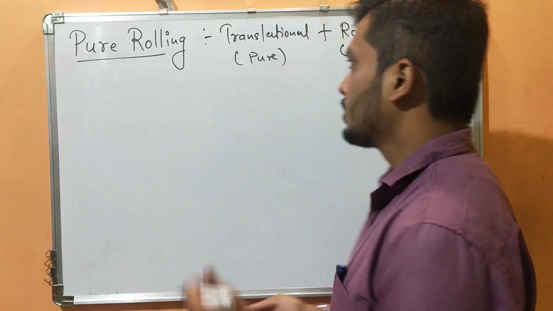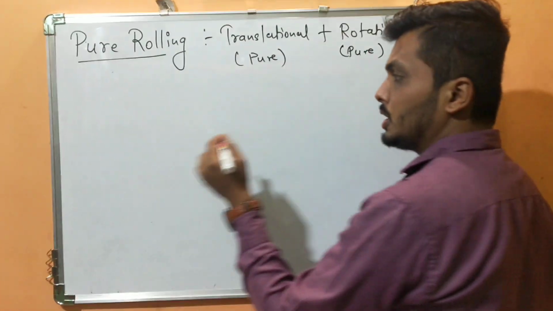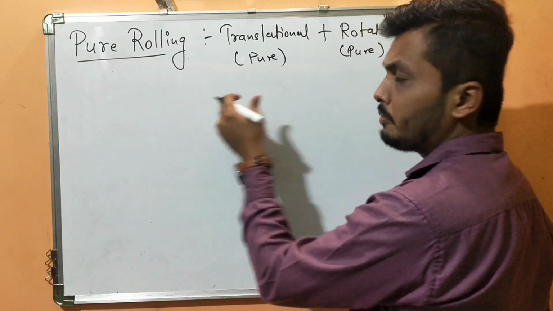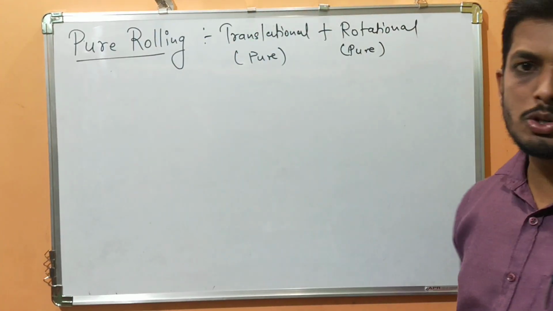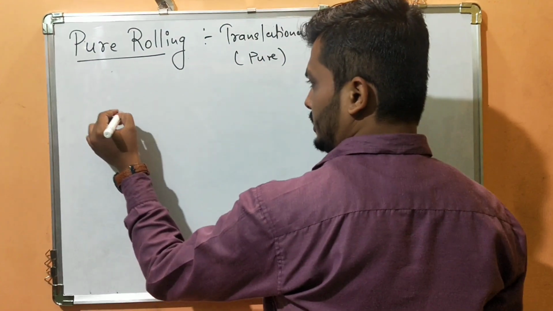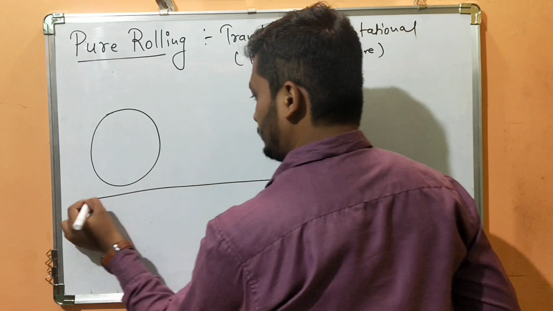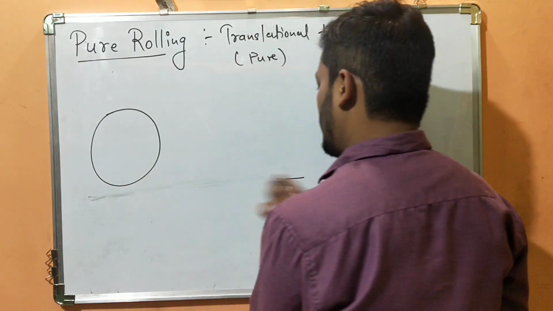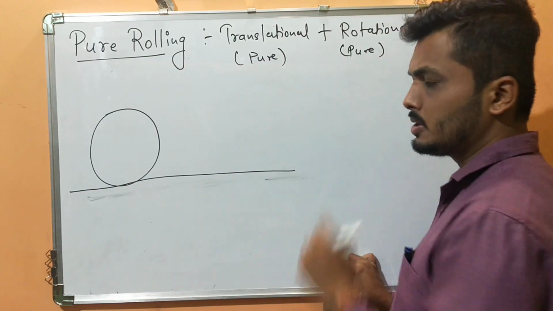So you have studied translational motion as well as rotational motion. Now let us understand what is pure rolling. When we add both translational and rotational motion, that gives rise to pure rolling. Understand by this analogy. Suppose this is a spherical body rolling on this surface.